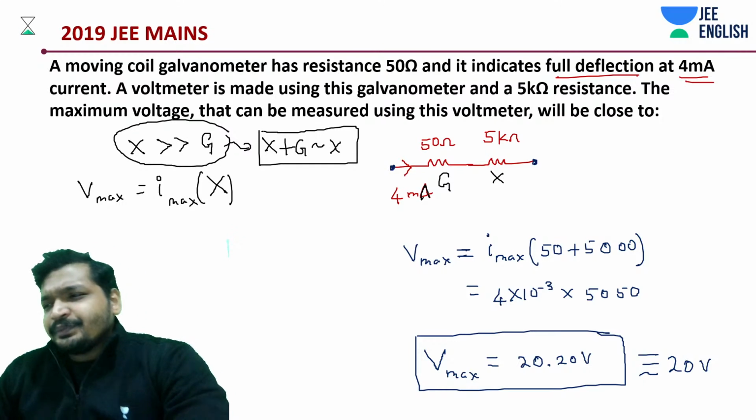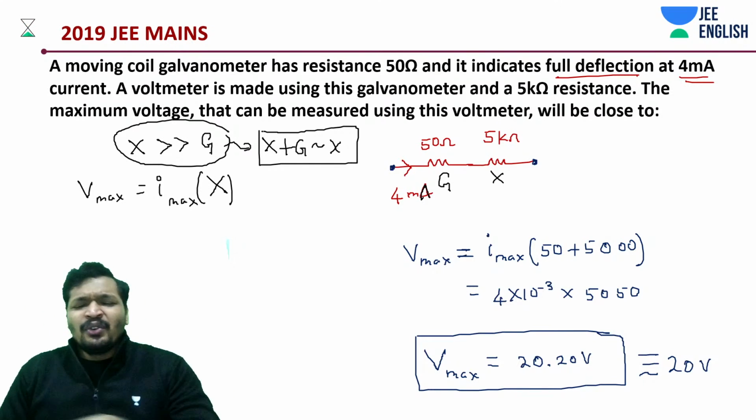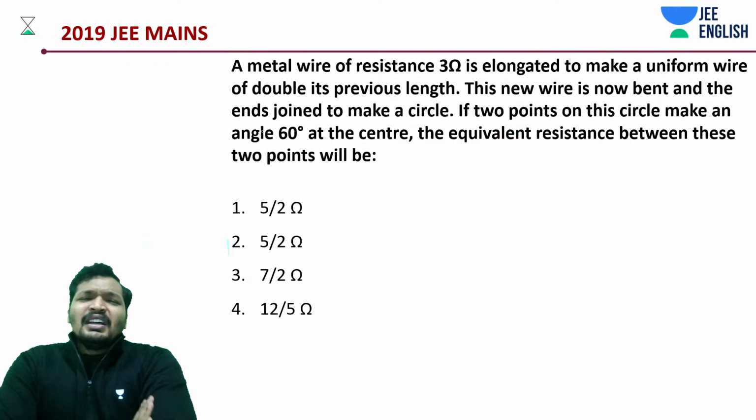End of the story. Simple question, students. No complications, simple questions.